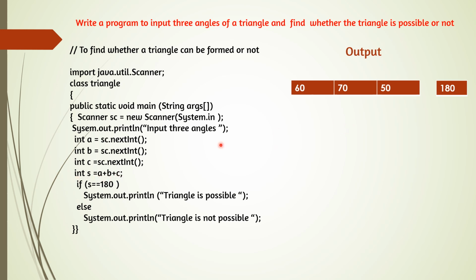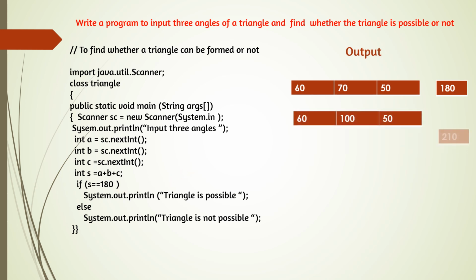s will be 180, and if s == 180, if it is equal to 180, don't put a degree sign or anything while writing the Java program. Just check the number. Some students used to put the 180 degree sign. It is not valid in Java format. So just write the number. If s == 180, System.out.println triangle is possible. So here the sum of the three angles is 180, so the triangle is possible.